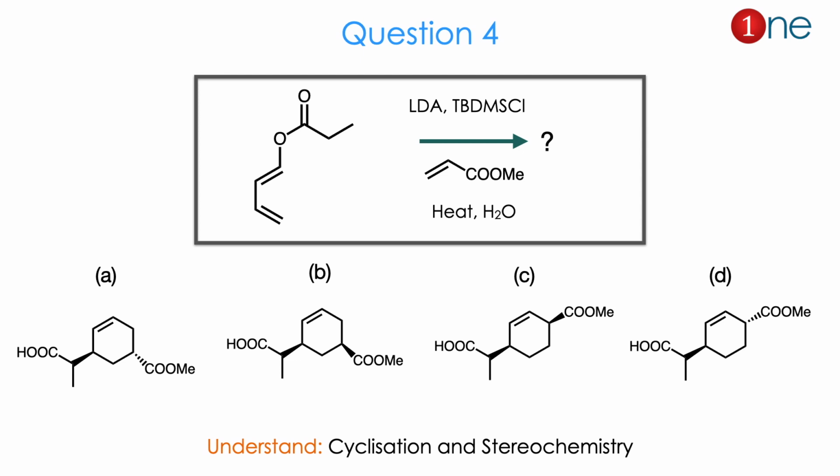Here you have a conjugated diene and a dienophile, so you might expect a cyclization, and the regioselectivity in the cyclization is important. Whether COMe is near or away, or you can simply say meta position or para position, and the stereochemistry is also different. So whether COMe is above the plane or below the plane is also the real question. Cyclization definitely occurs, and the stereochemistry of the bonding groups is important. The answer is C. Let us see how.